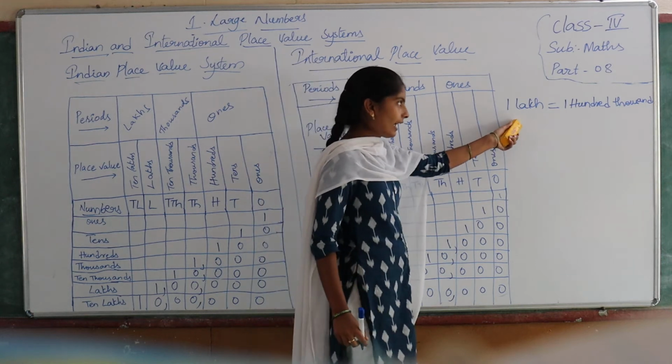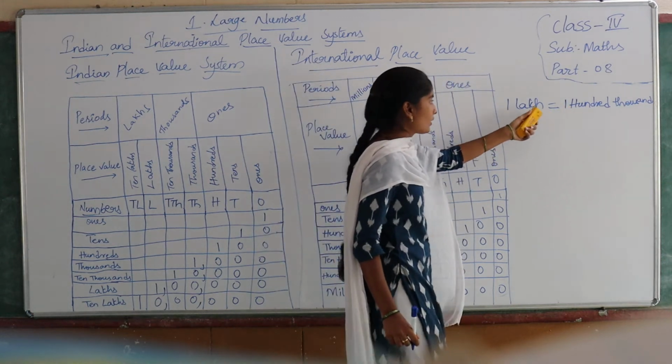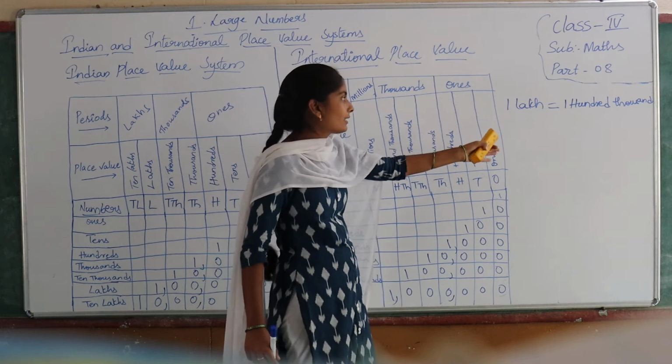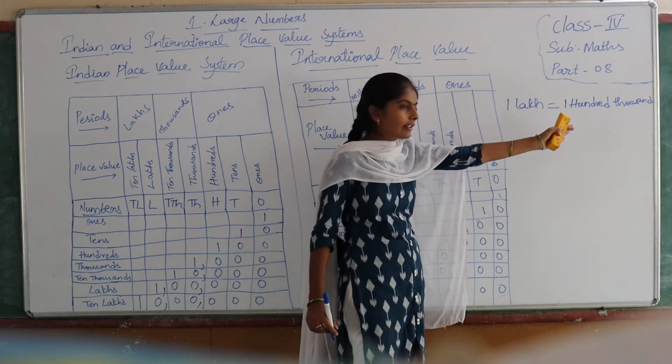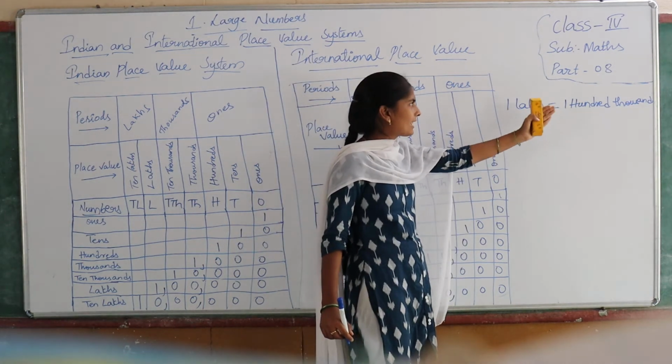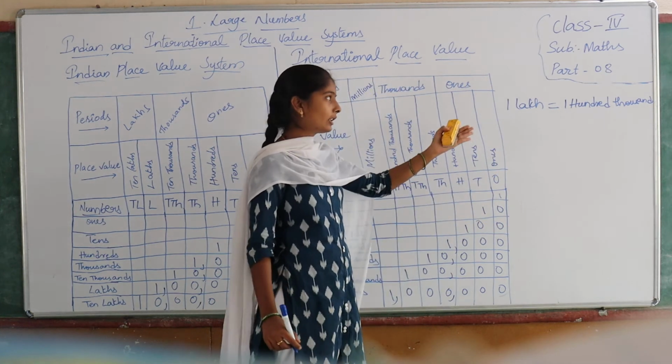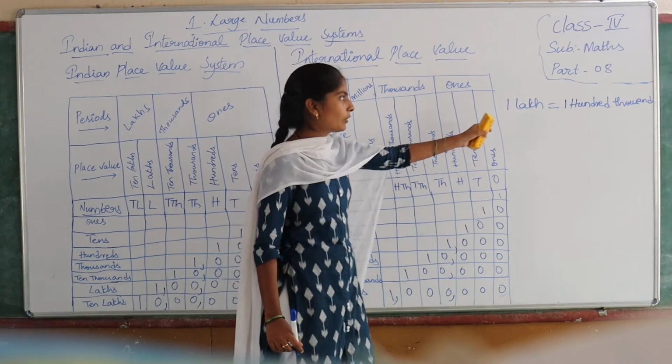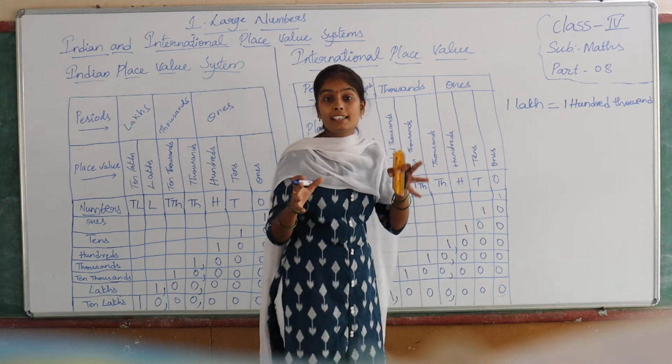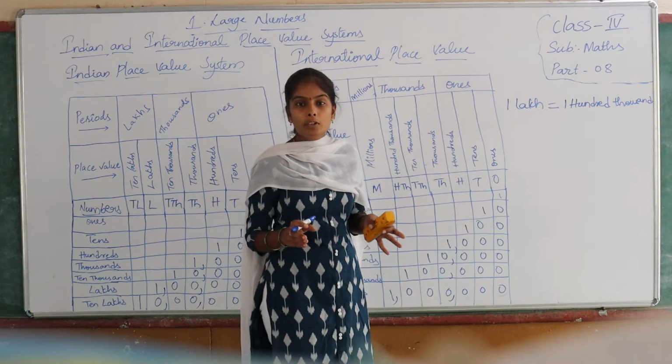So this is Indian, this is international. So in the Indian place value system, 1 lakh is equal to 100,000. In international place value, 100,000 is equal to 1 lakh.